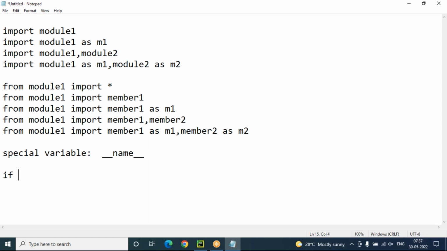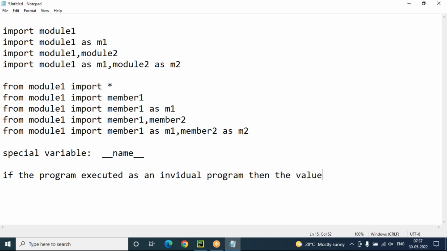In case the program is executed as an individual program, then the value of the special variable is underscore underscore main underscore underscore.